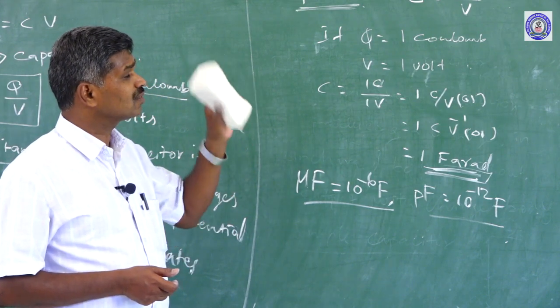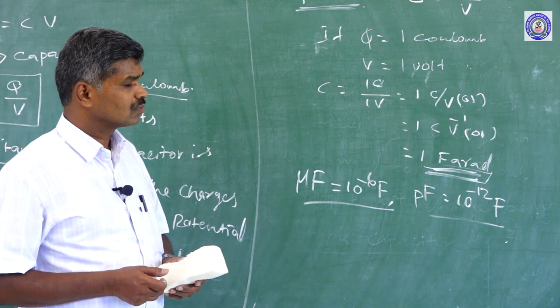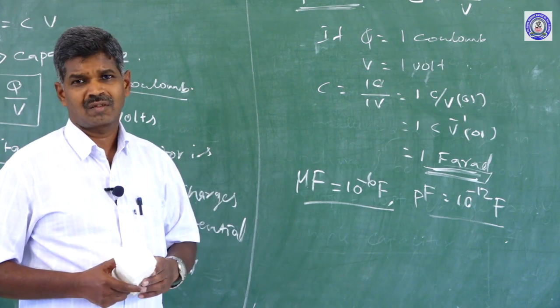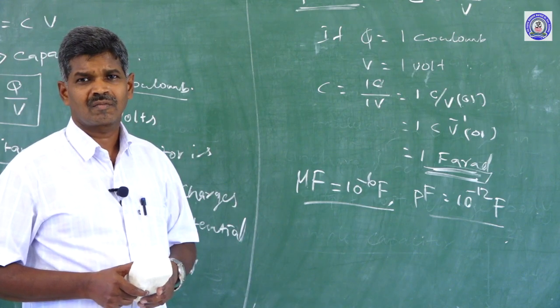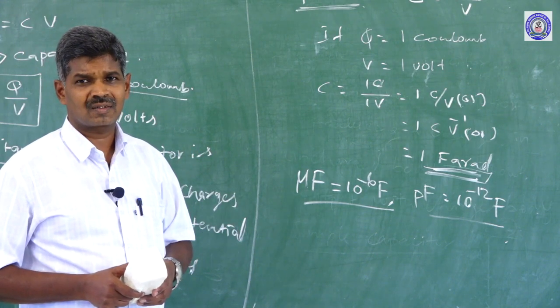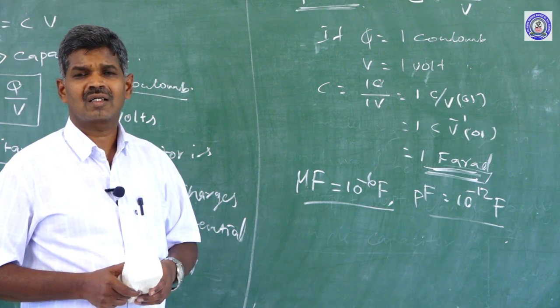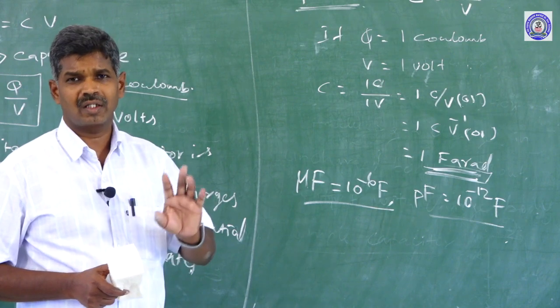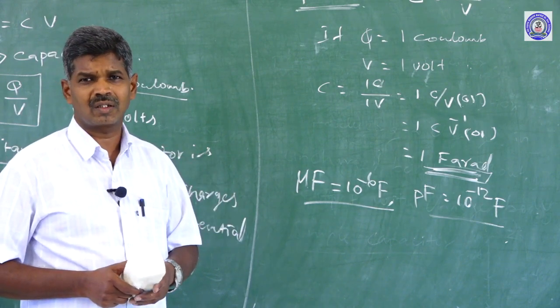Then the capacitance of the capacitor can be expressed based on the area of the plates, the distance between the plates, and the medium between the two plates, air medium or any other dielectric medium.